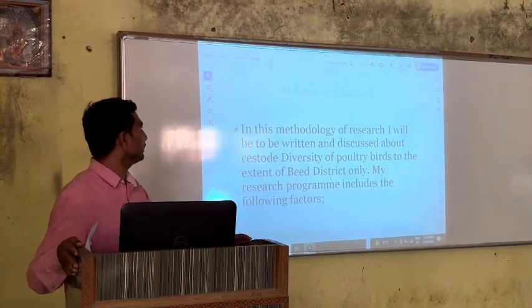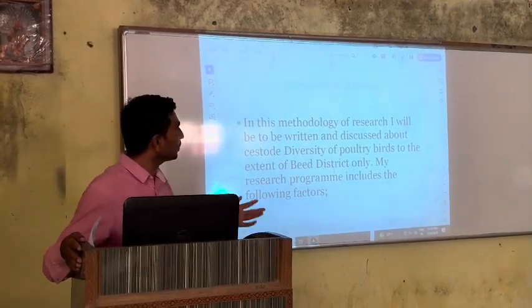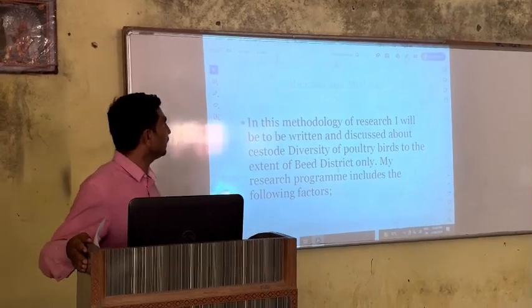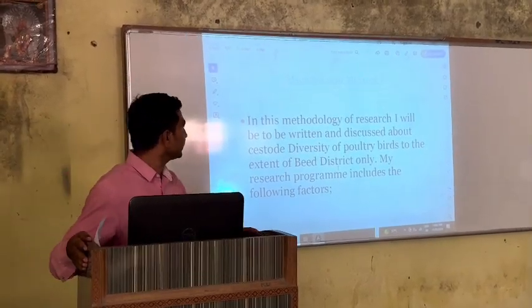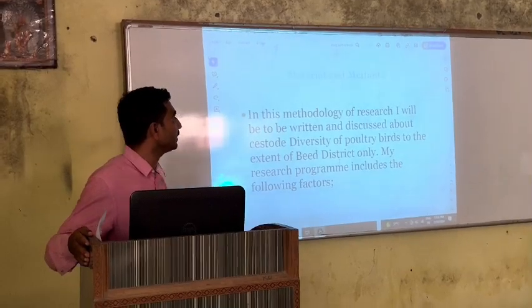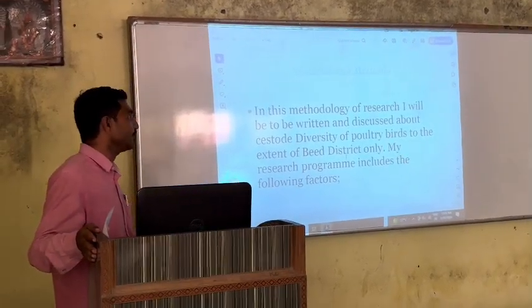Then materials and methods we have to use here. This methodology of research will be written and discussed about the cestodiversity of poultry birds in the extent of Beed district.